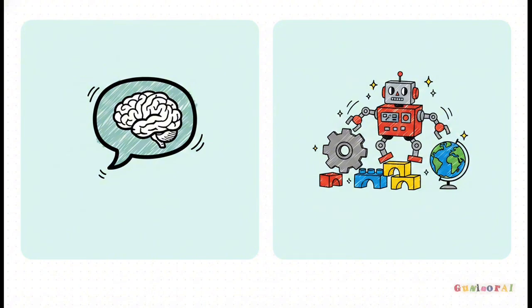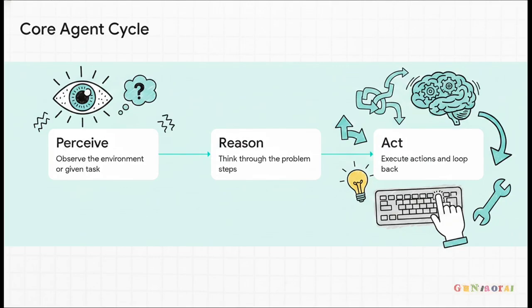Huge difference. The core loop of how an agent operates autonomously really boils down to 3 simple steps: perceive, reason, act. It's actually a lot like our own human thought process. Let's walk through a quick micro scenario. Say you ask an agent to analyze a stock for you. First, it perceives the request. Second, it reasons that, hey, I need current pricing data to give a good answer. Third, it acts. It pulls data from a live finance API. And then, the cool part, it loops right back around to perceive if the data it just pulled is actually correct, or if it needs to try searching again.